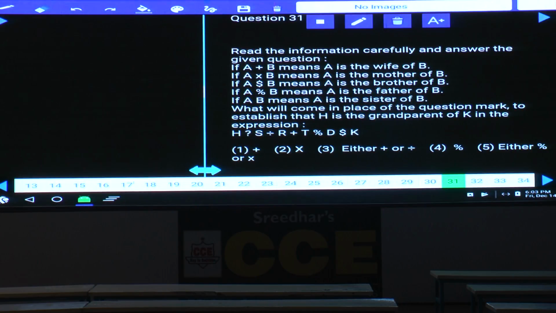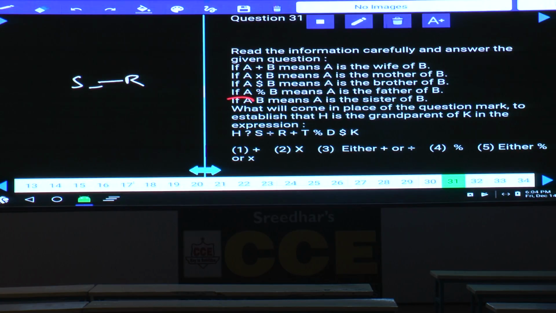Now in this one, A is at the first place, B is at the last place. H question mark S. Tell me, what does the question mark stand for? Now what will come in place of the question mark to establish that H is the grandparent of K in the expression? Now S divided by R. This is the symbol for division. S divided by R means S is the sister of R.